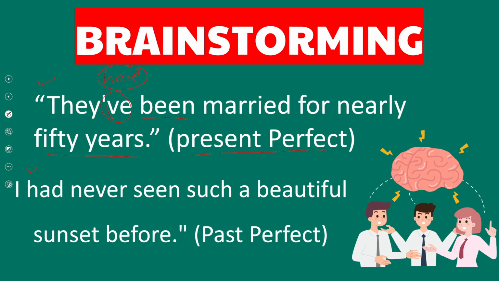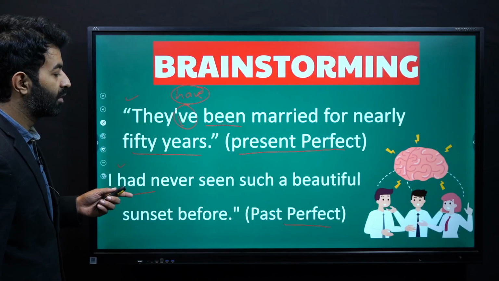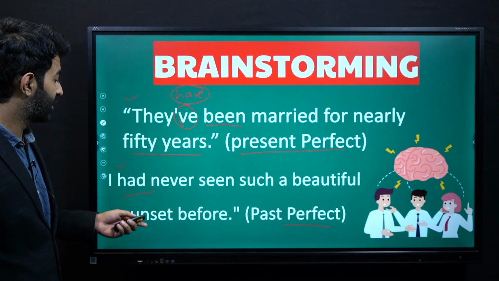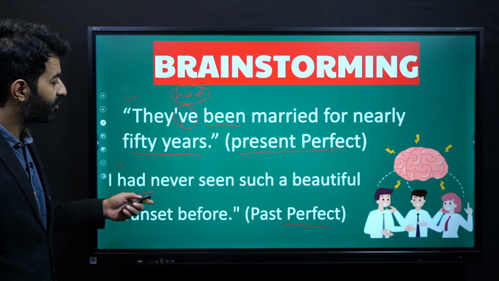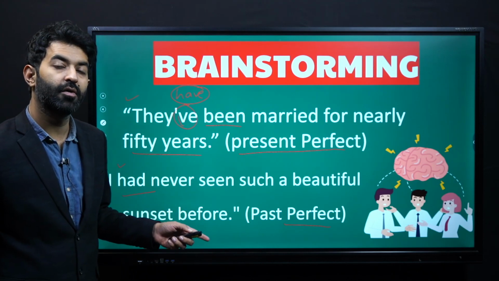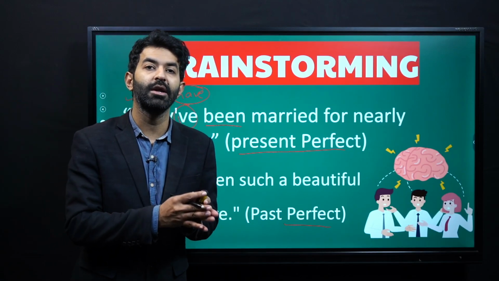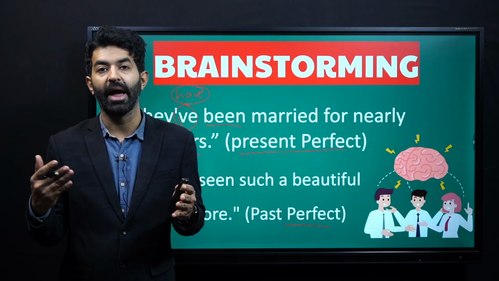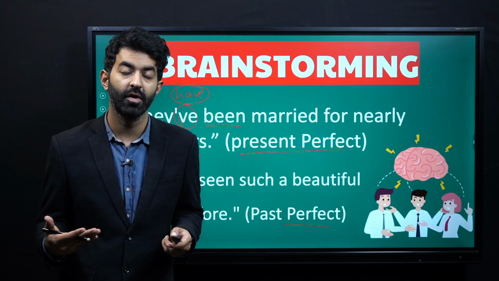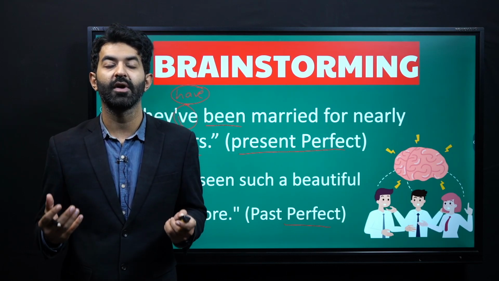And here, I had never seen such a beautiful sunset before. This is in the past tense, but here we know that this is in the past perfect tense. How? I had never seen such a beautiful sunset before. So this is in the perfect tense because the action is completed in the past. So whenever you see have been, had been, you know that these are the kind of tenses with the perfect tense.